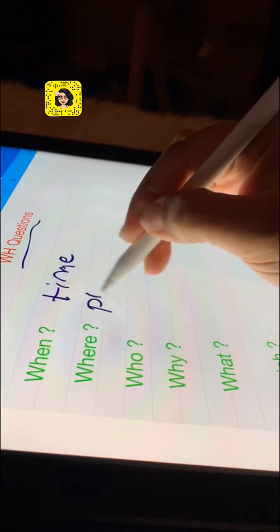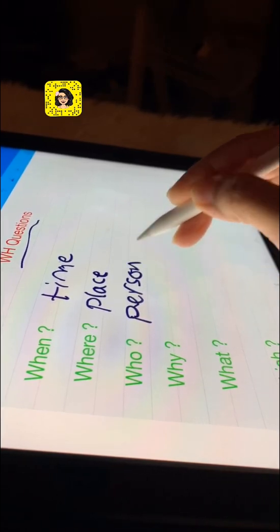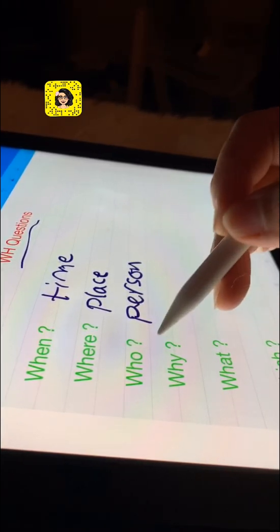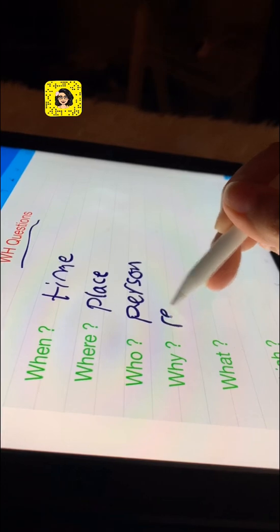When refers to time. Whenever I ask when, I'm asking about time. Where refers to place. Whenever I want to ask about place, I will start with where. Who asks about a person. If I want to ask about a person, I will start with who. Why? I'm asking here about a reason. So if I want to ask about a reason, I will start my question with why.